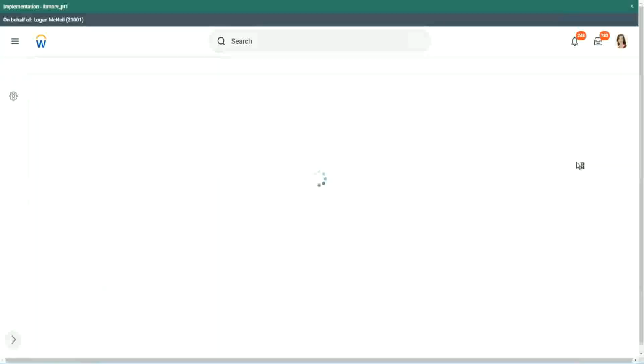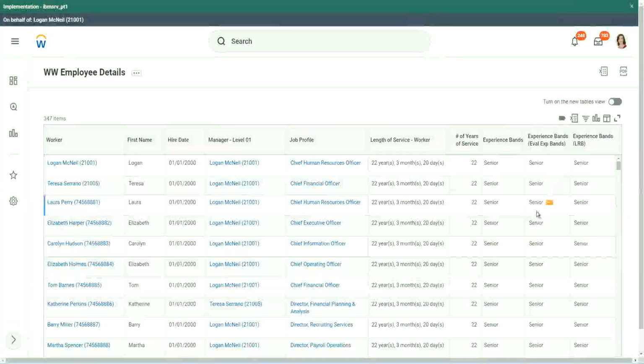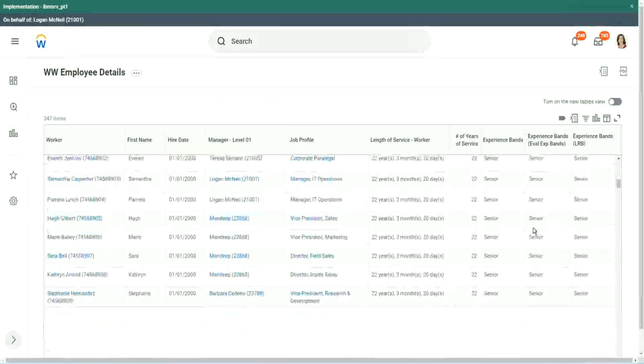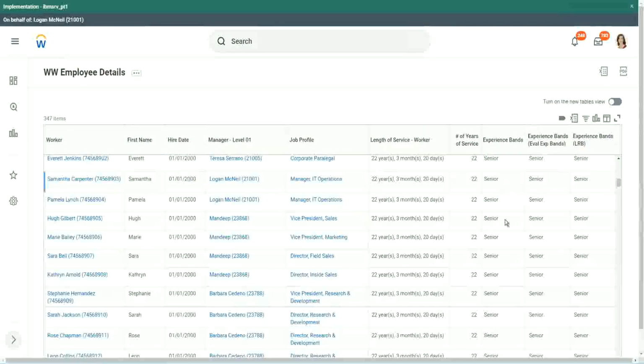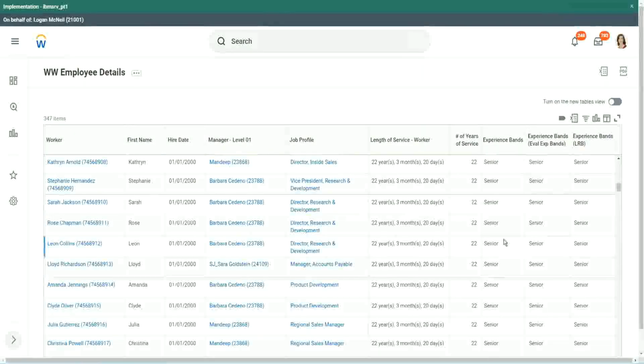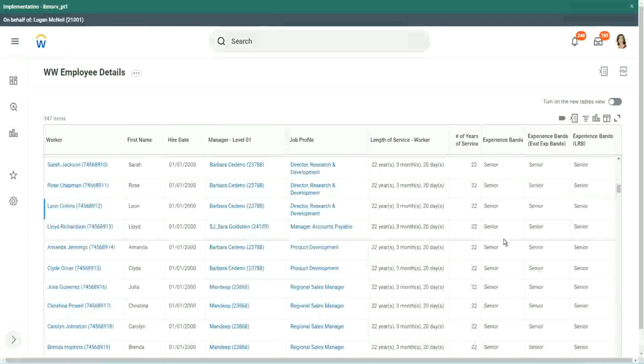But an LRB also, same output. So our output was exactly the same. So in this particular case, it did not make much of a difference. We could use either of them, but with this example we were able to explore three different types of calculated fields.